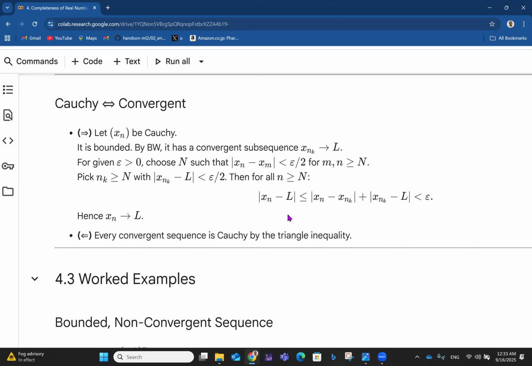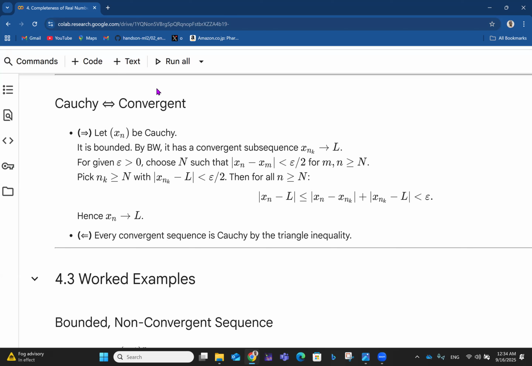If you open this up, it's like you're saying x_n minus x_nk plus x_nk minus L. So we can break that apart to say that the absolute value of x_n minus L is less than or equal to x_n minus x_nk plus x_nk minus L. If you cancel this out, you still have x_n minus L. To make that happen, x_n minus x_nk plus x_nk minus L is less than epsilon. If that happens, then we say that x_n is convergent, so it converges to a limit L. So that is us proving that Cauchy implies convergent.